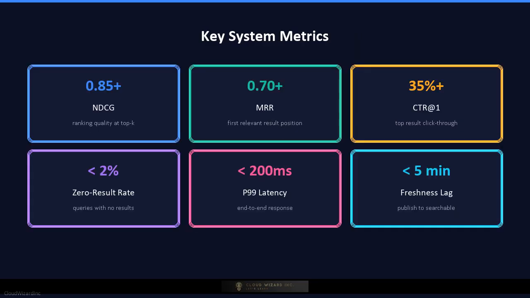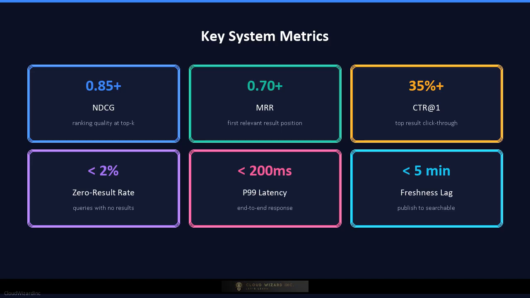The key metrics to memorize cold. Normalized discounted cumulative gain, or NDCG, measures ranking quality by how well the system places relevant documents at the top positions. Mean reciprocal rank, or MRR, captures how quickly the first relevant result appears. Click-through rate at position 1 tells you whether users find the top result satisfying.